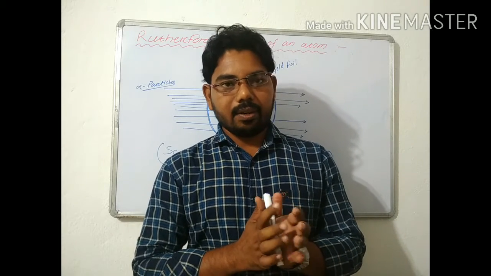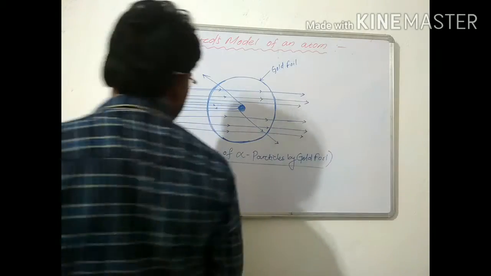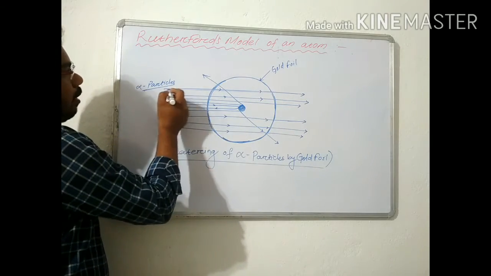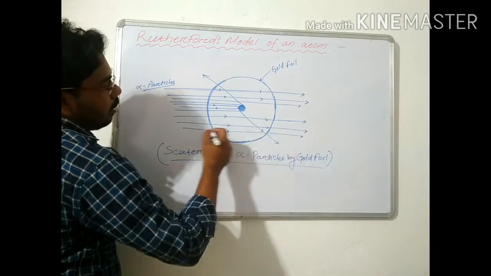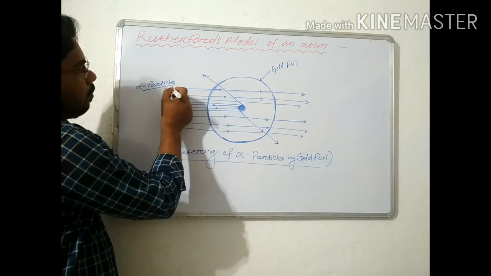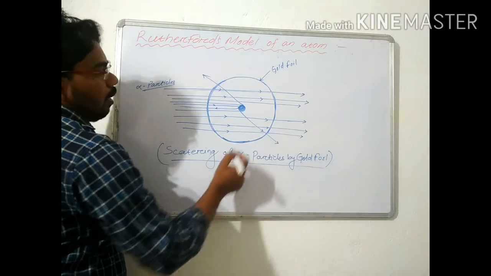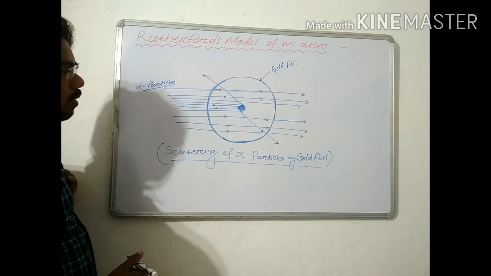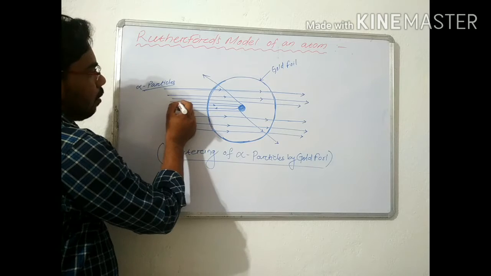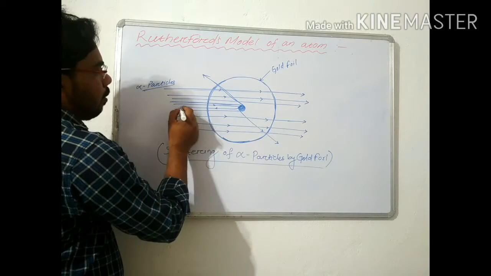In this experiment, he observed the following. This is a thin gold foil, and this is the stream of alpha particles that have to pass through it. The first observation: most of the alpha particles passed through the gold foil. The second observation: a few alpha particles were deflected by some angles.